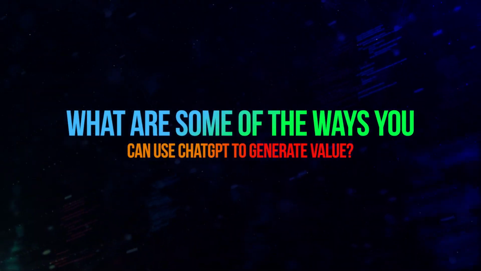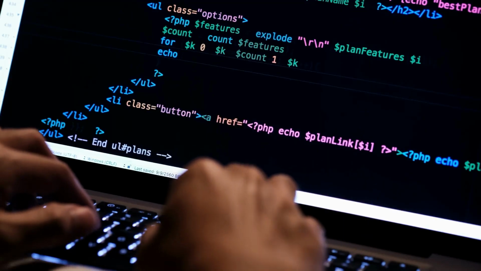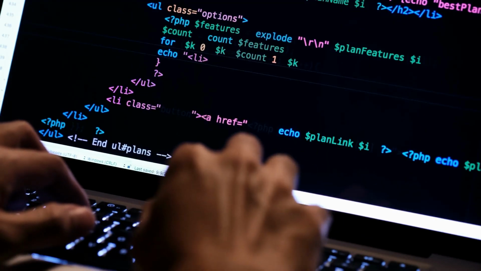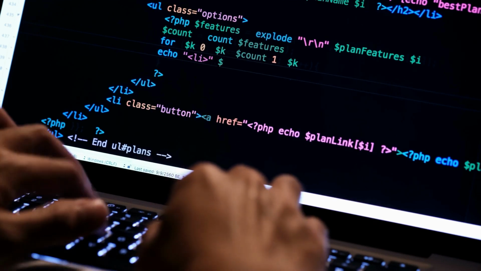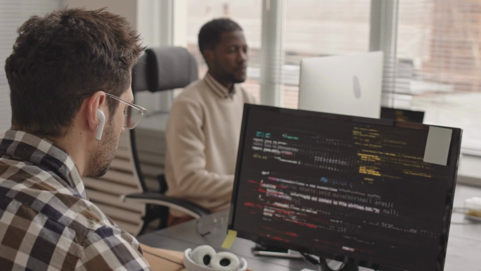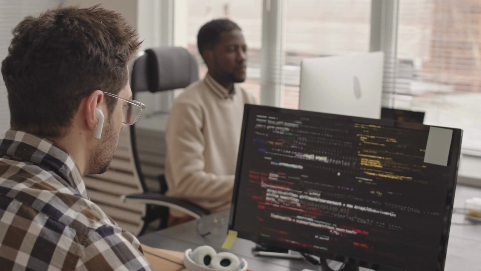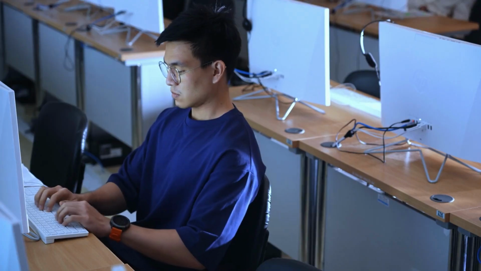What are some of the ways that you can use ChatGPT to generate value? Well, if you're ready to generate some top-notch content with the help of ChatGPT, the AI robotic extraordinaire, here's a few tips to make sure that you're getting the most out of your new robot pal. First things first, make sure to give ChatGPT clear and specific prompts or context to work with. The more information you give it, the better it's going to be able to generate some seriously impressive text.